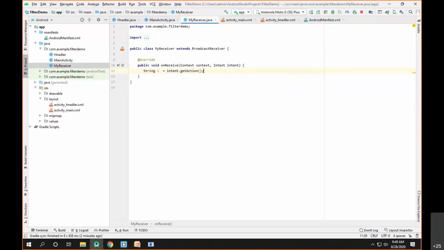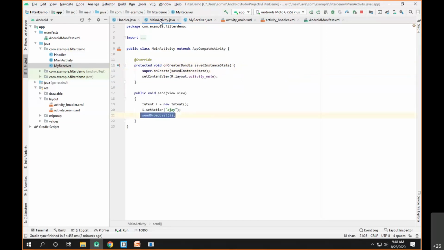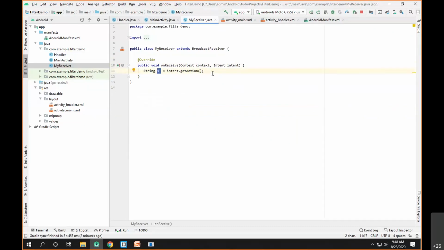Now what I have here is whatever the action of the current broadcast intent received by the broadcast receiver is, available by intent.getAction(), and that name of the action I have stored inside s. Now remember, we have created a broadcast message here with the action name as Ajay. Okay, suppose whenever we receive the broadcast message with the name Ajay, I want to change the background color of my app to red.